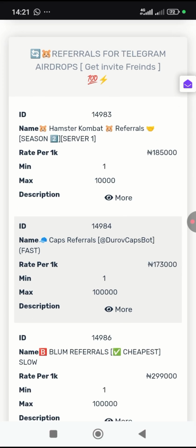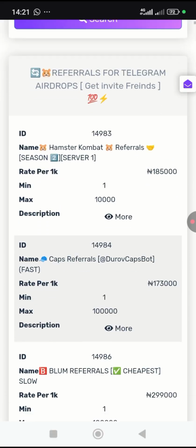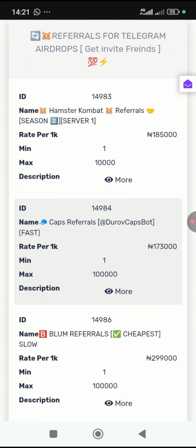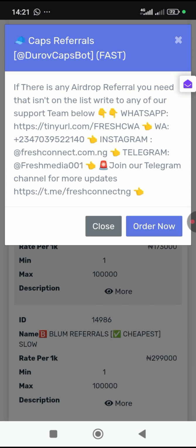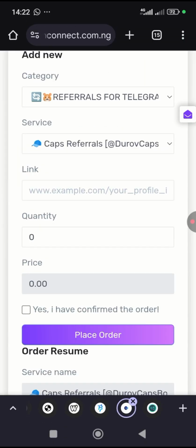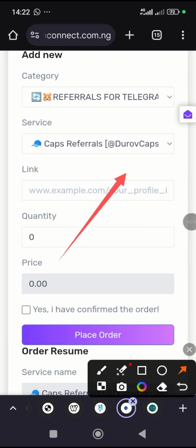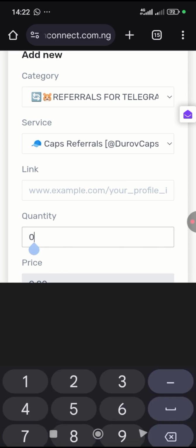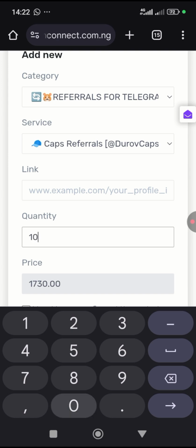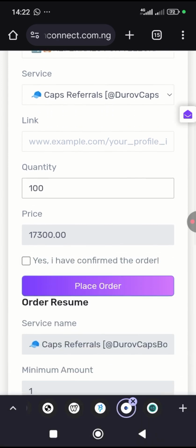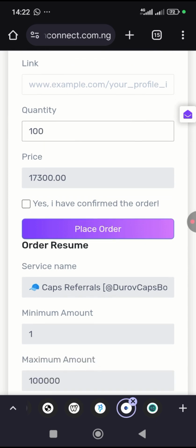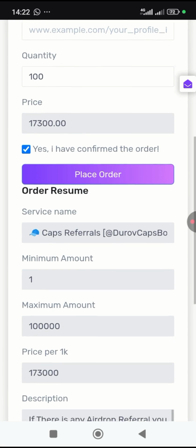So let's say, for example, I want to do it for Caps airdrop. You know, Caps airdrop is currently going on. You just tap on it like this, then tap on other. Then you type your referral link for that particular site here. This is the quantity, the number of referrals. Let's say I'm looking for 100 referrals. I'm told I will pay a little amount of money. It will cost me 17,300. You just tap yes, I confirm, and place your order.